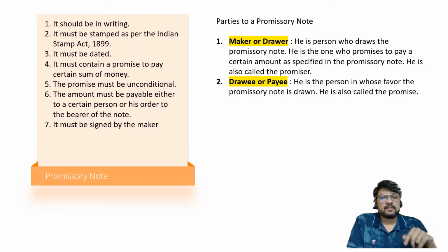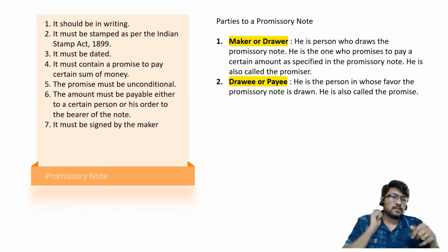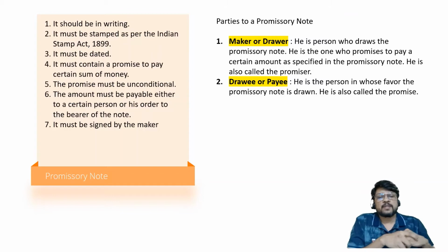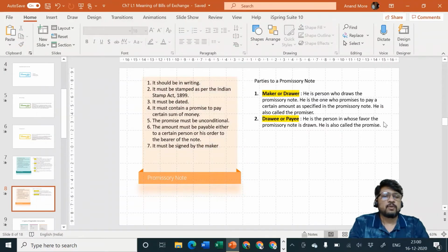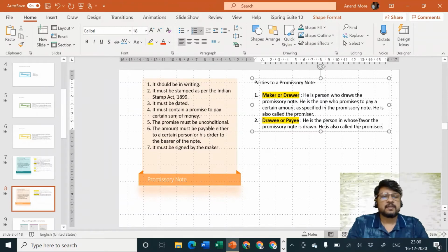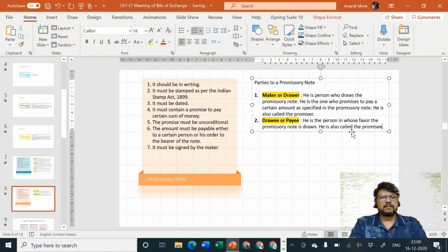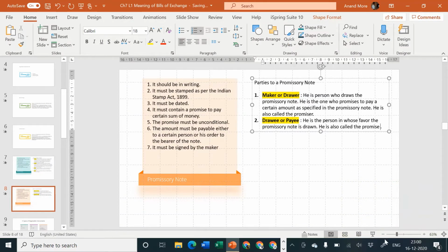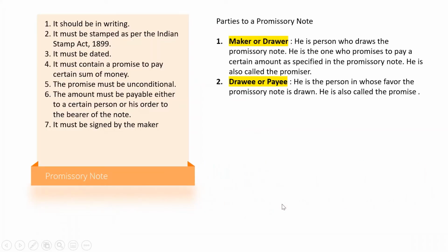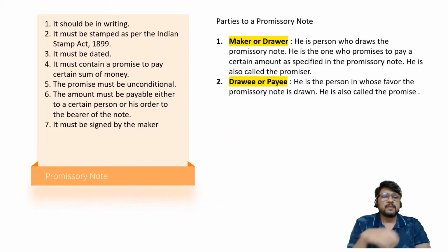He is the debtor. Drawee or payee is the person in whose favor the promissory note is drawn. He is also called as the promisee. I hope everybody has understood the points. Please write them down. Once you have completed writing the same, let us go ahead.